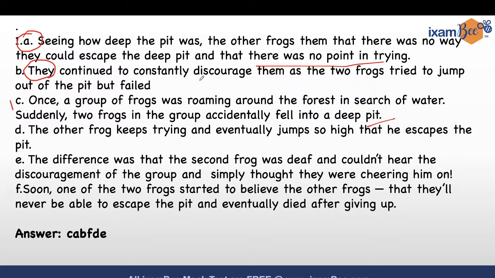Never give up. Very good. Not only never give up, don't listen to others. Others might just be very, very discouraging. They might want to put you down. Don't listen to anyone. Very good, Arnav. Thank you. Let's move on to the second one.